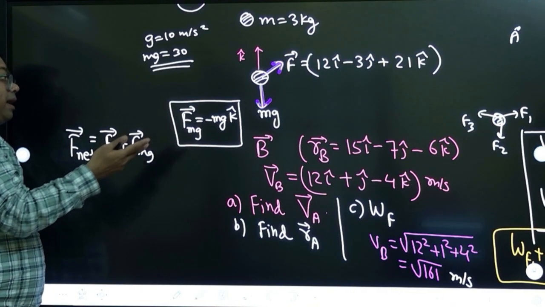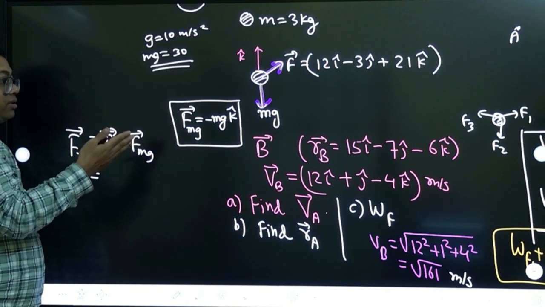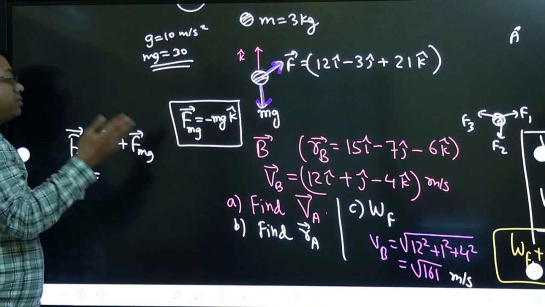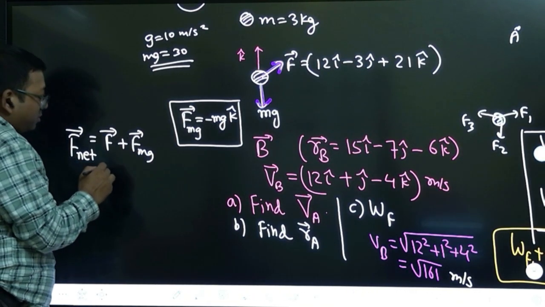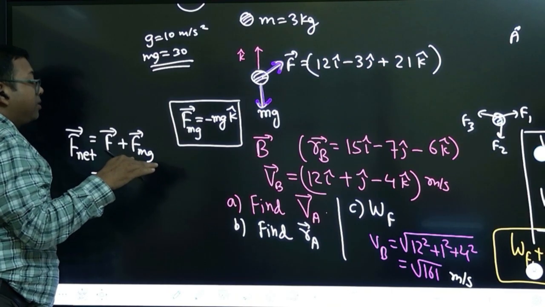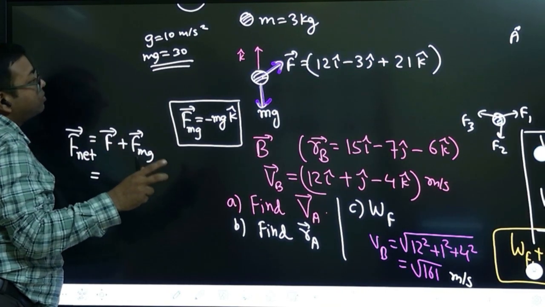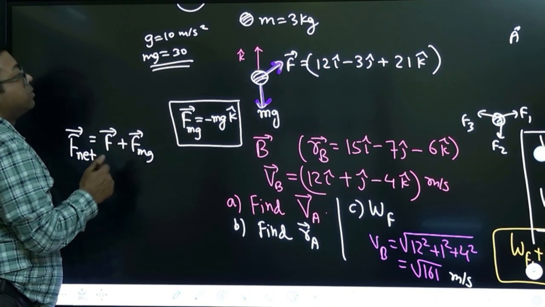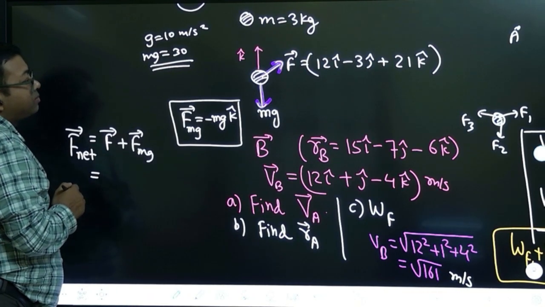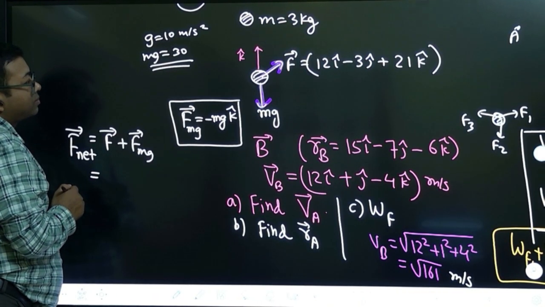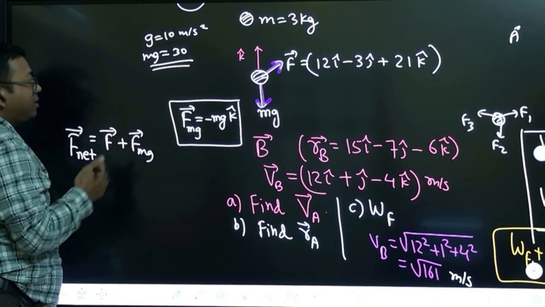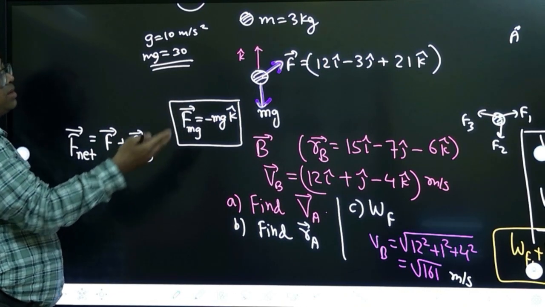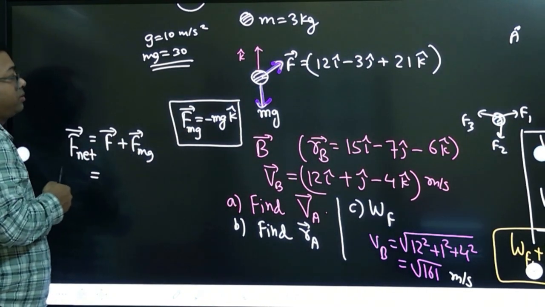Because forces are already given in components, we'll use vector equations. Because in inclined plane, we already know that it will go down, so we resolve. But here, we do not know, right? Yeah, directly we can add. Already components are given, the i, j, k components only.